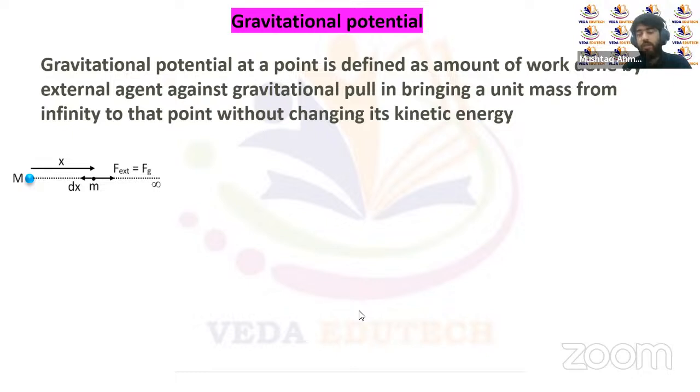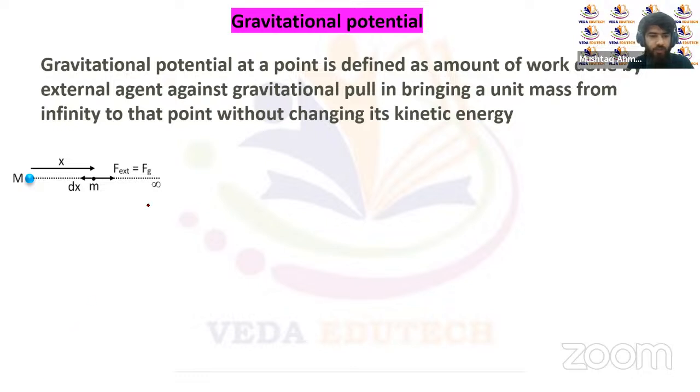Or we can say that the net kinetic energy of the particle is zero, or that the particle is at every point in equilibrium or at rest, or we are slowly and steadily moving this particle from infinity to that point in a gravitational field, right? So that work done in bringing this particle from infinity to that point in a gravitational field we call the gravitational potential, right?